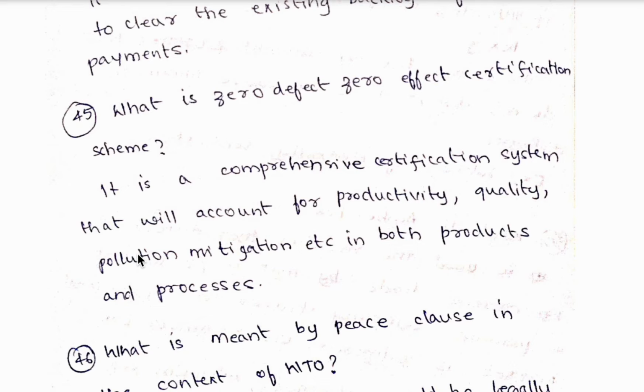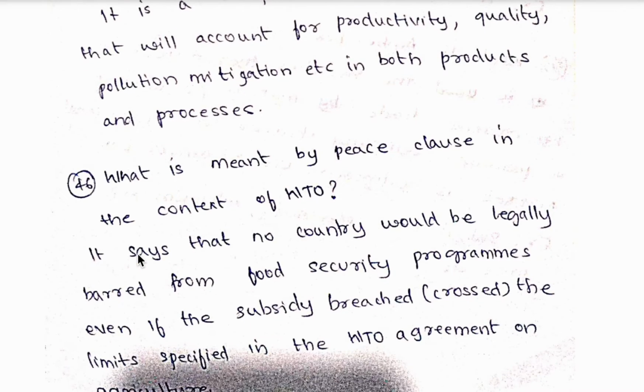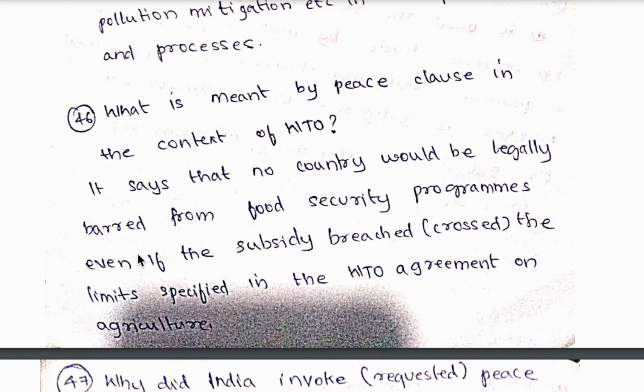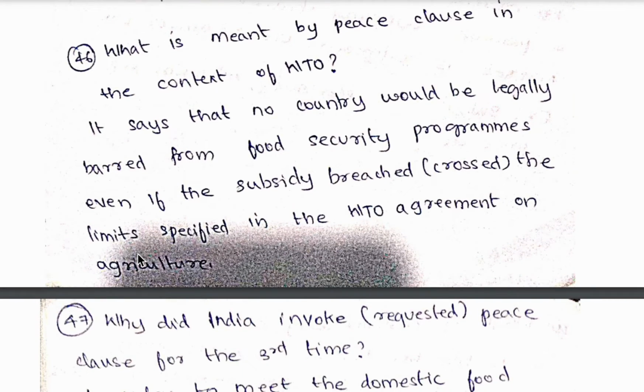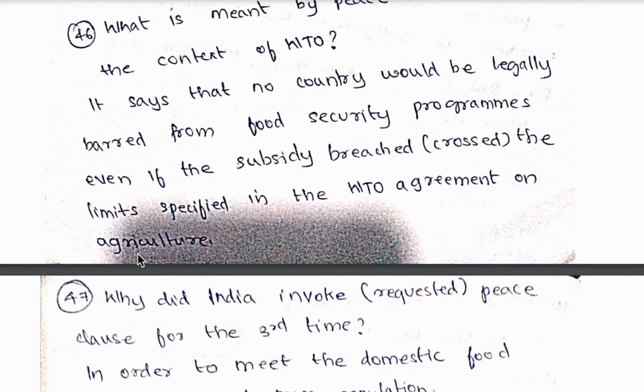In both products and processes. 46th question, what is meant by peace clause in the context of WTO? So it says that no country would be legally barred from food security programs even if the subsidy crossed the limits specified in the WTO agreements on agriculture.